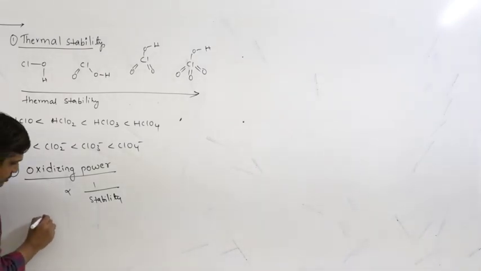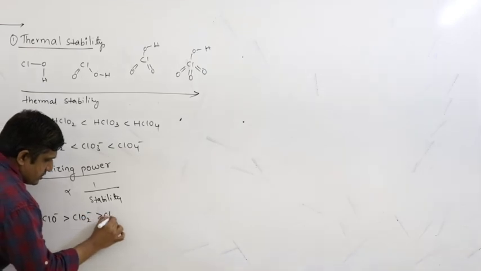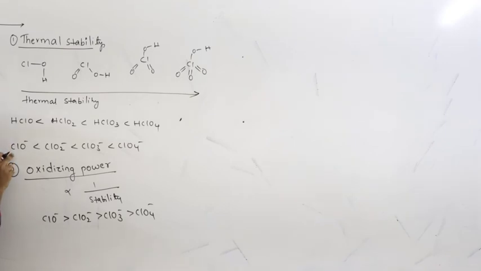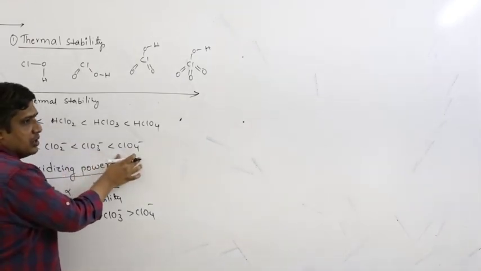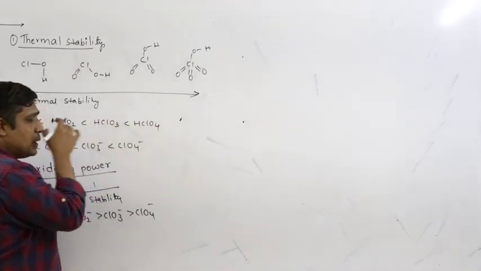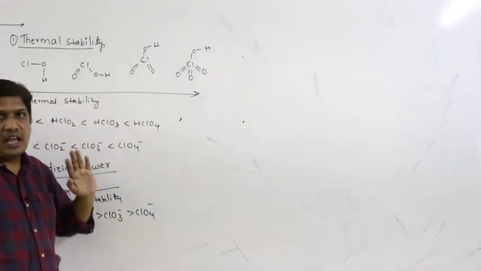So the oxidizing power order is opposite: ClO minus, ClO2 minus. This is thermally less stable, readily decomposes to release the oxygen, thereby it acts as a good oxidizing agent. The thermally more stable one decomposes at high temperature, right? Therefore it is not a good oxidizing agent when compared to ClO. Therefore oxidizing power is more for ClO minus than ClO4 minus, or oxidizing power is more for HClO than HClO4.